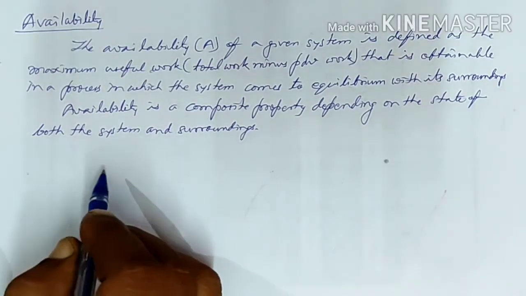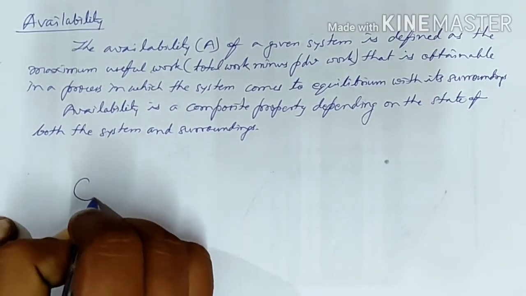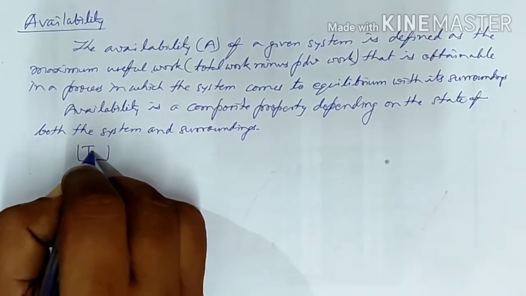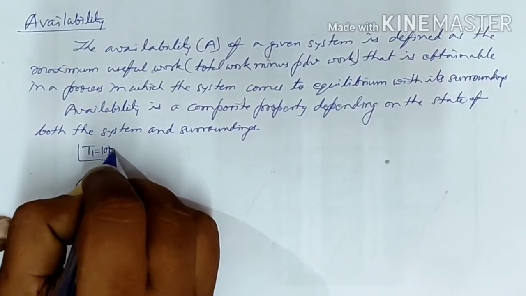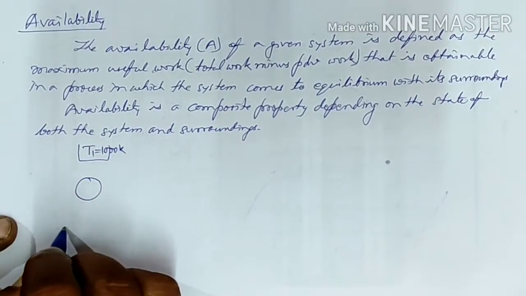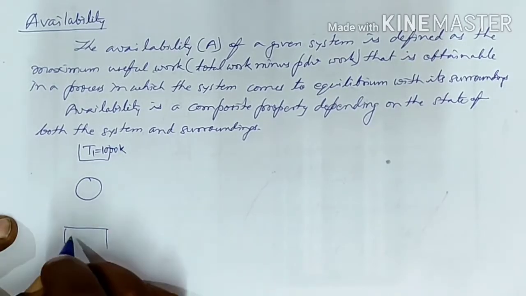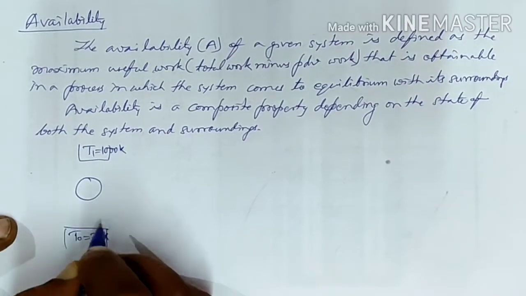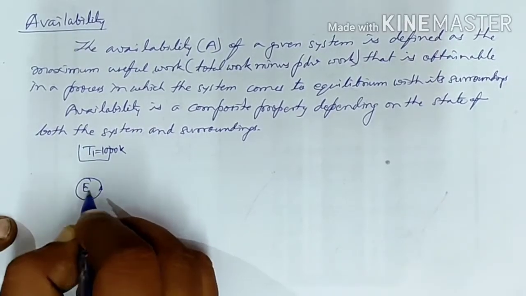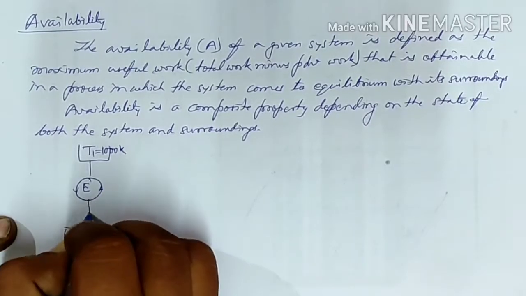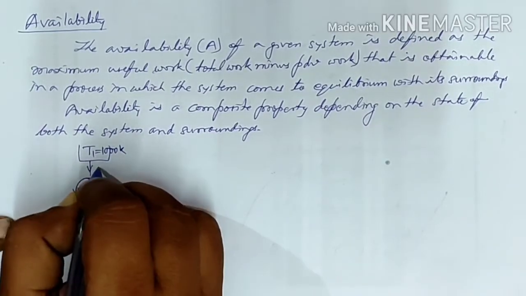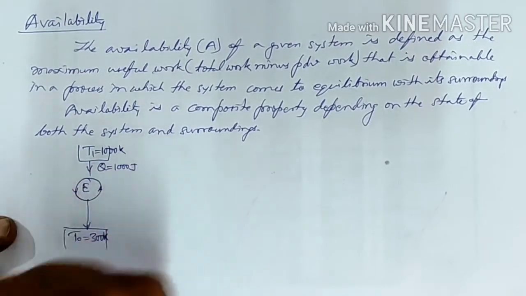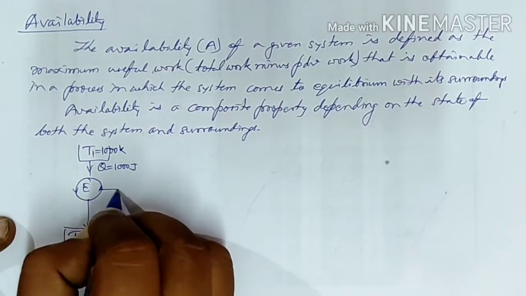Availability is basically a composite property depending on the state of both the system and the surrounding. Say in this particular case, if we are having an engine and here we are having some source of temperature T1 equals 1000 Kelvin, and here we are having a sink or the surrounding temperature of T0 equals 300 Kelvin, and in between we are operating a heat engine, then what will happen? Say Q equals 1000 joules of energy we are supplying. So what will happen in this particular case?